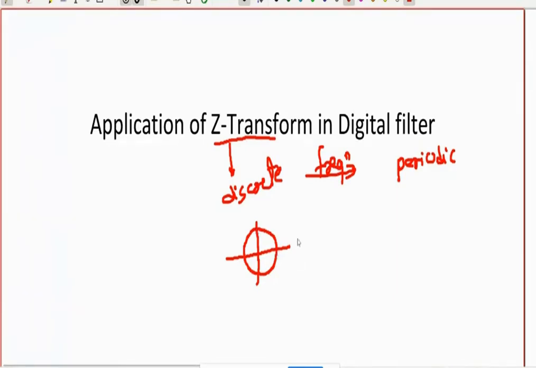This is 0 degree, this is pi by 2, pi, 3 pi by 2, again 2 pi. Then you can say that this is 5 pi by 2, that means it is getting repeated after 2 pi. So it has a period of 2 pi, because this is getting repeated. एक सर्कल का राउंड मार के आएगा उसके बाद वापिस रिपीट होगा तो इसको पीरियड है 2 pi का. It has a period of 2 pi.